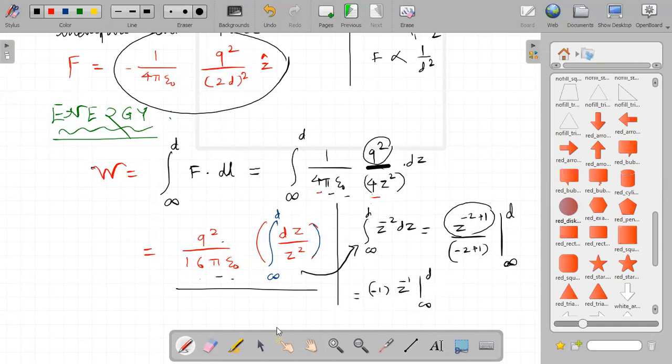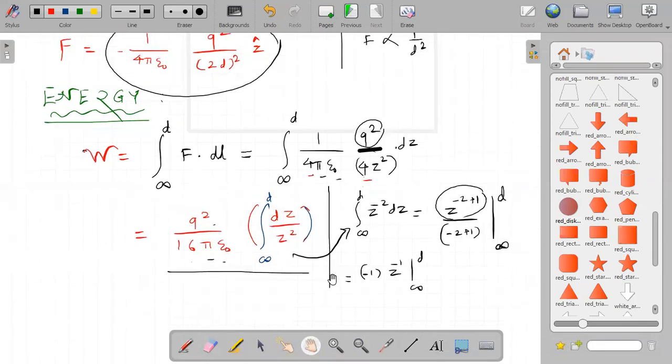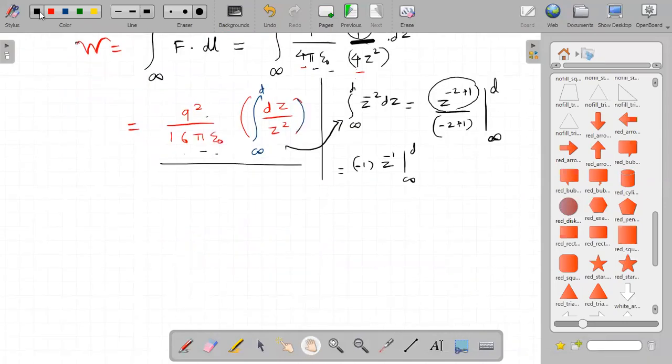I'm solving step by step. This can be written as the integration equal to minus 1 upon z from infinity to d. Is it correct?